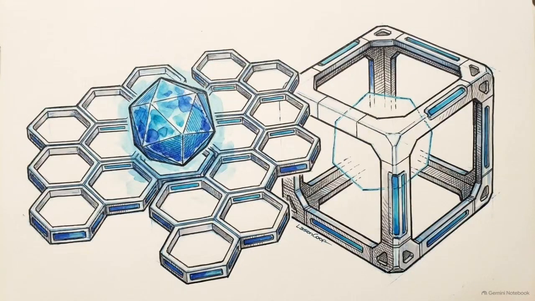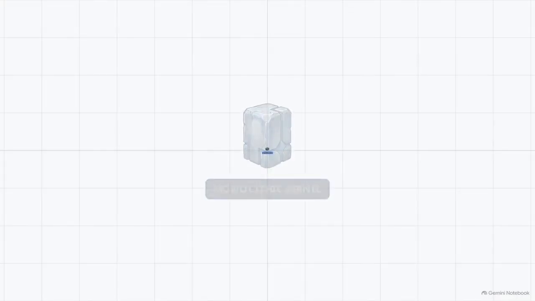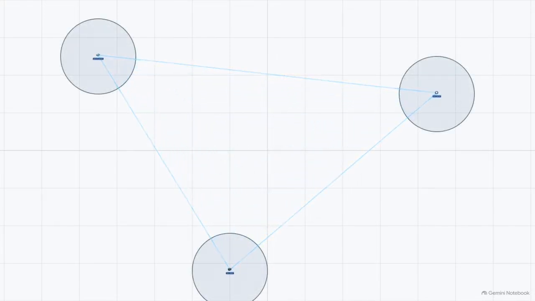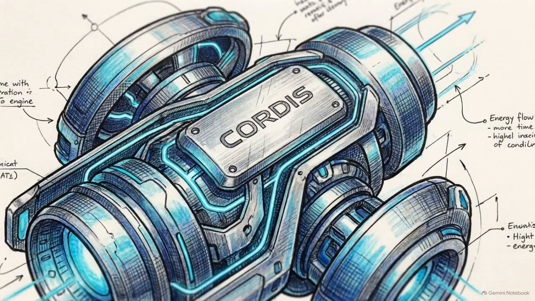DeepSeek's architectural thesis resolves this bottleneck through a concept they term spatiotemporal composability. To achieve this, the rigid monolith is dismantled into independent packages. Spatial composability means components are interchanged anywhere, while temporal ensures dependencies can be swapped as project requirements evolve. The underlying engine driving this modularity is the Cordis framework.